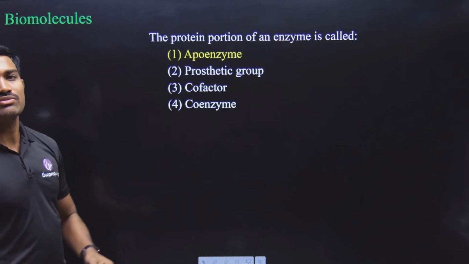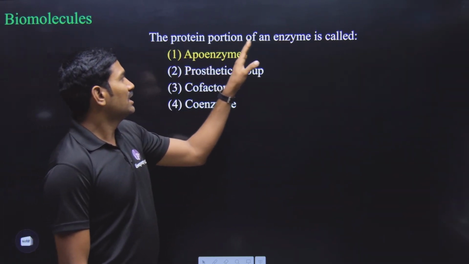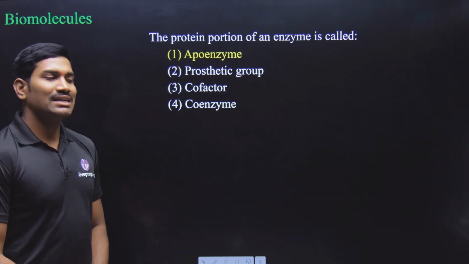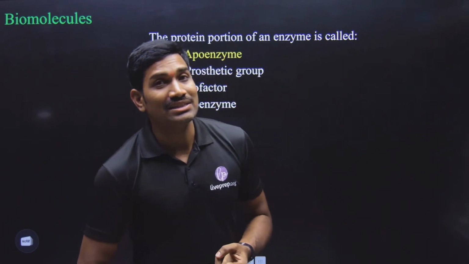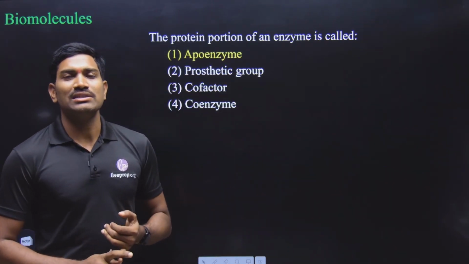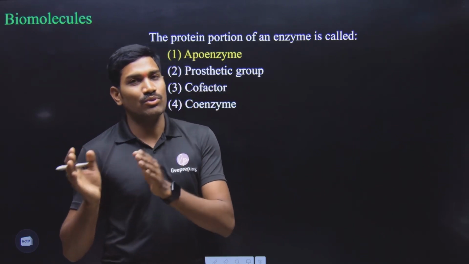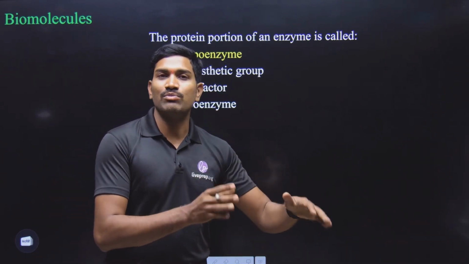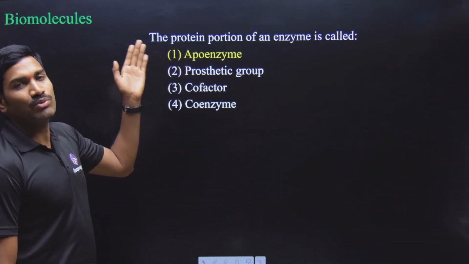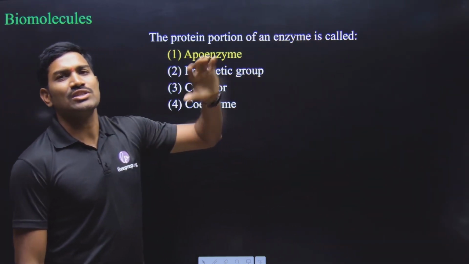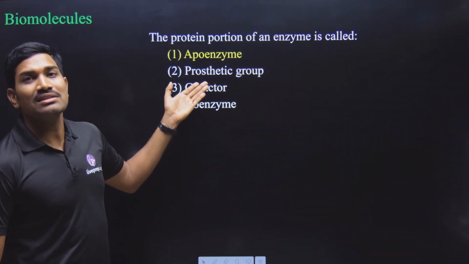Next one. So this time it is from the biomolecules. From the biomolecules also, a huge number of questions they have given. Now let us see. The protein portion of an enzyme is called as, there are some enzymes called simple enzymes. Some enzymes are called conjugate enzymes or holoenzymes. In the simple enzyme only protein is there. So there is no problem. But in the case of conjugate enzyme, protein part and non-protein part are there. Non-protein part is called cofactor. Whereas the protein part is called as, so this is what they are asking, protein part of an enzyme. Mainly with respect to conjugate enzymes they are asking. So what is the protein part of the conjugate enzyme? It is called apoenzyme.